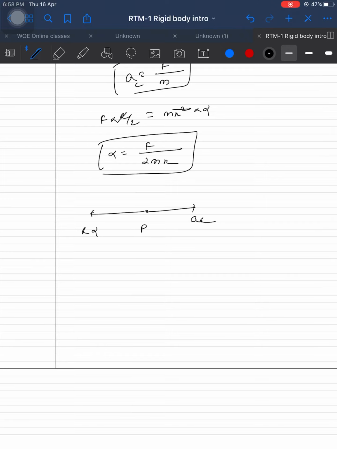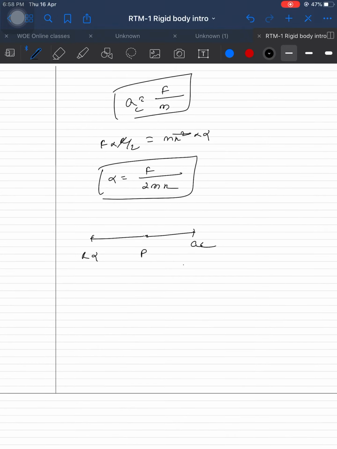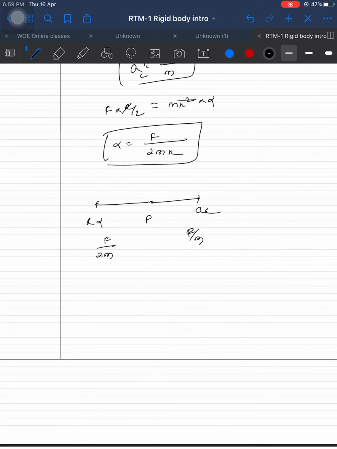At point P, we have A center of mass and R alpha. So A center of mass is equal to how much? F by m, and in this direction R into alpha, which is F by 2m. If you subtract, is it a positive or negative value? F by 2m is greater than 0. If it is greater than 0, the body tends to go in the forward direction, so friction will act in the backward direction.